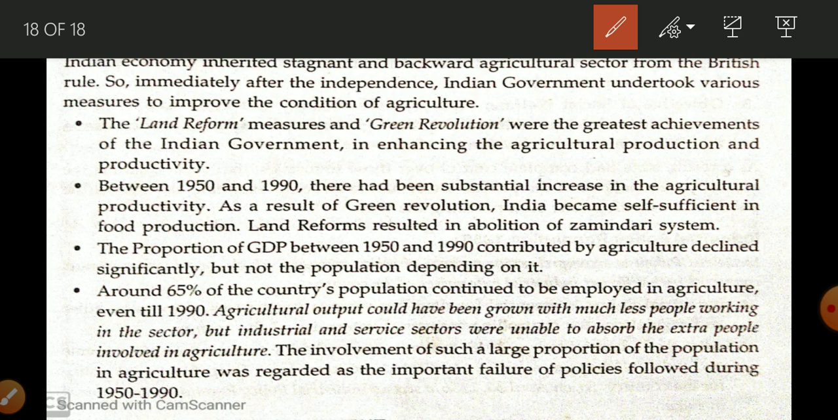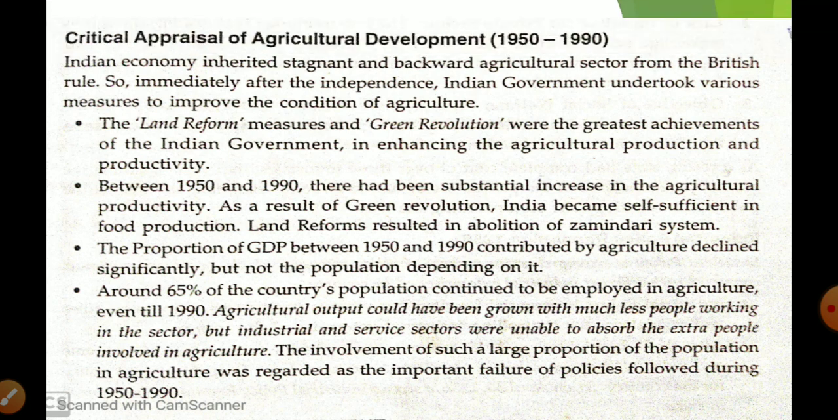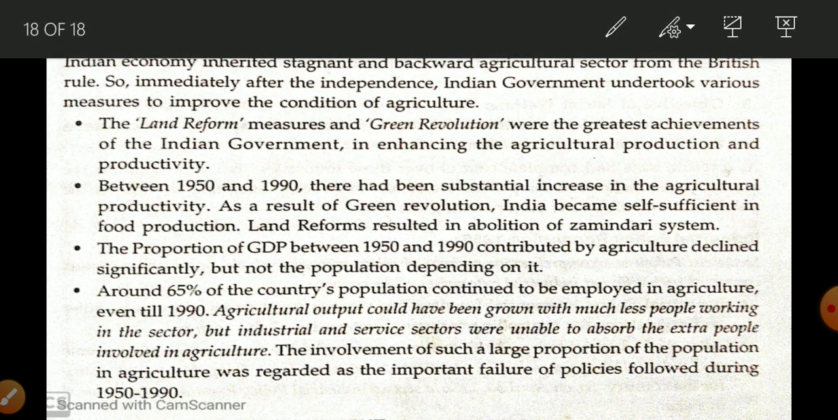Okay, now we are going to discuss the critical appraisal of agricultural development in the Indian economy, and what benefits land reforms and the green revolution brought. So we are going to discuss these two. There are two main reasons for the backwardness of the agriculture sector. First is the zamindari system and second is outdated technology. For the zamindari system, they introduced land reforms and the result was abolition of the zamindari system.